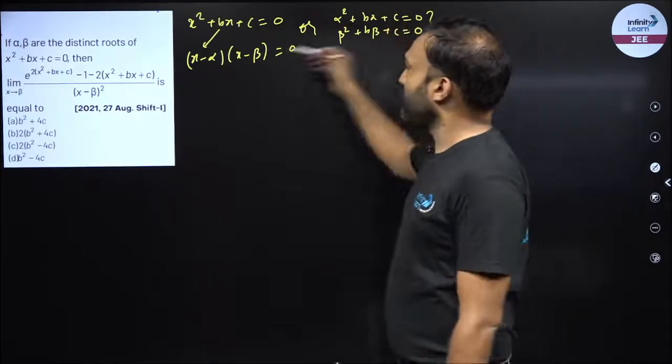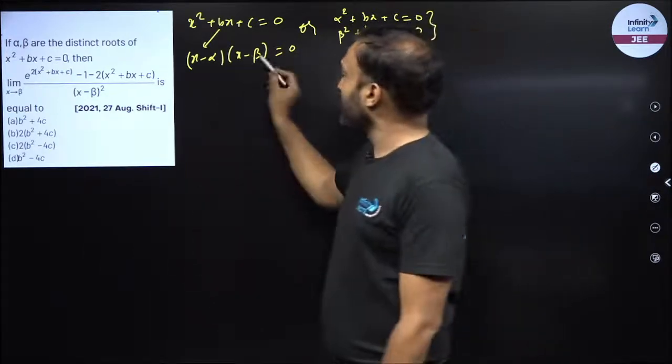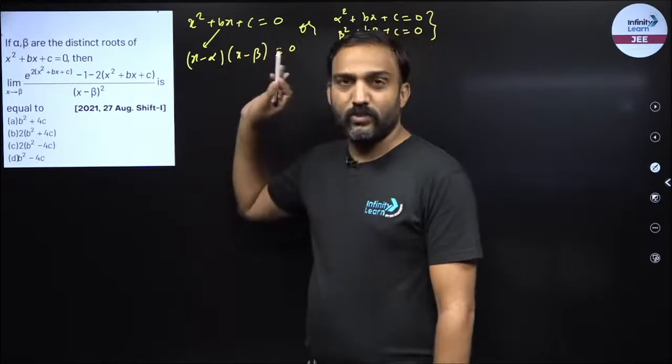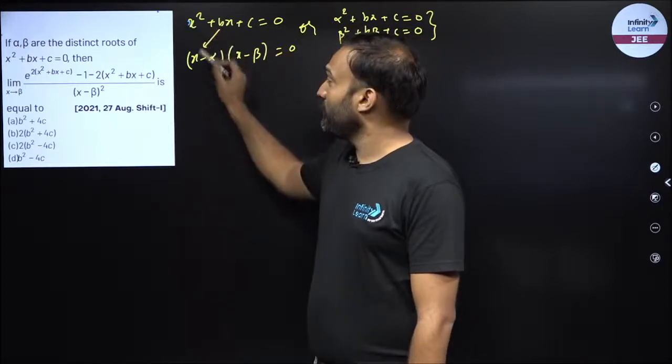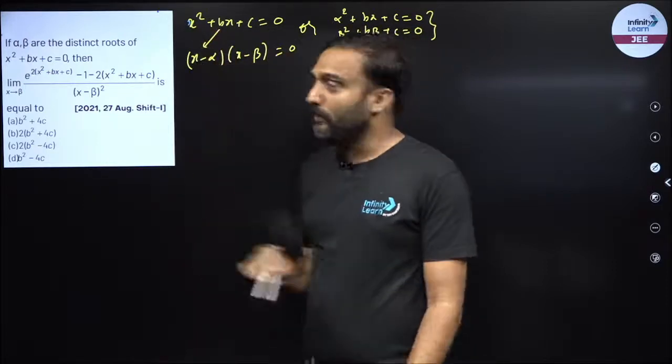Now you can say this too. Here the coefficient of x square is 1, and here also the coefficient of x square is 1. If there had been some other coefficient, I would have multiplied this by that particular number over there.